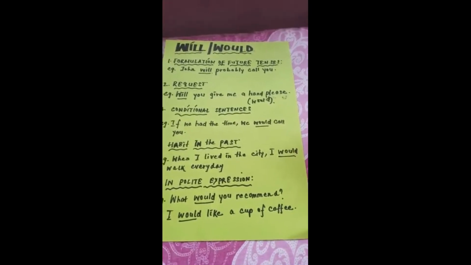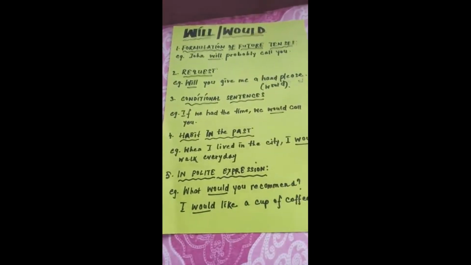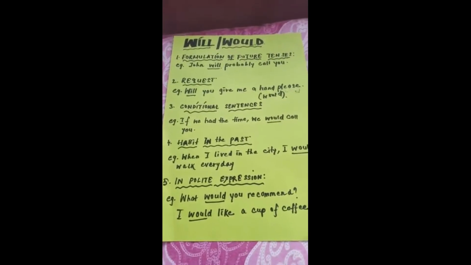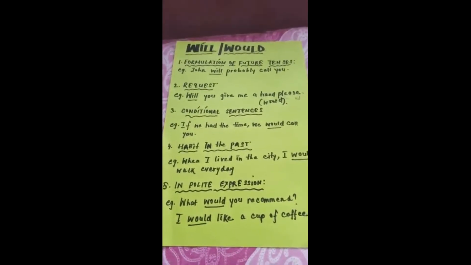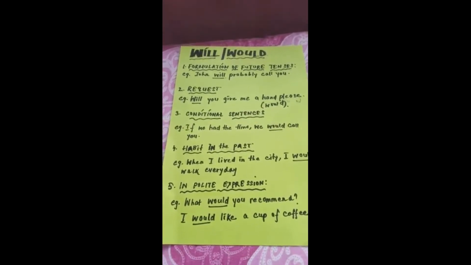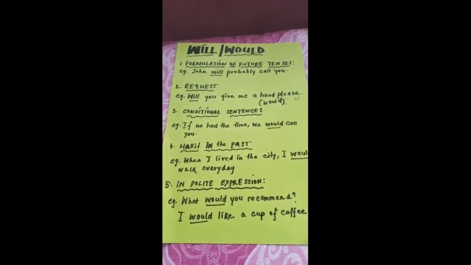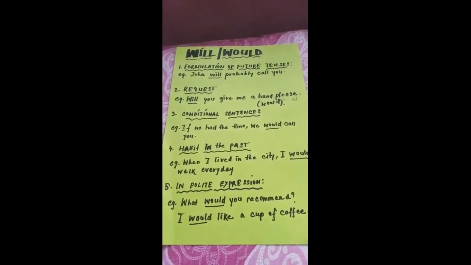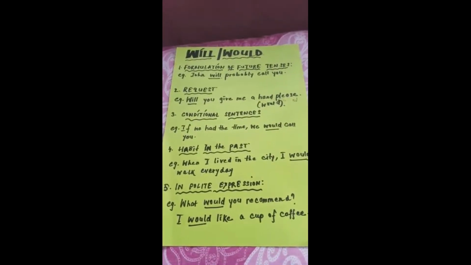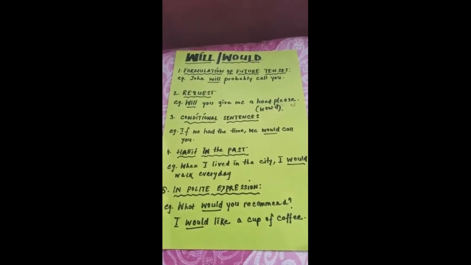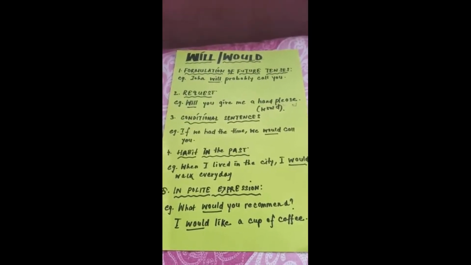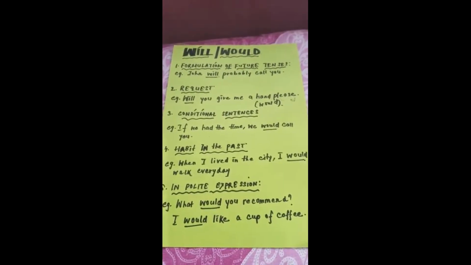Now the last function is in polite expression. For example, let us make a situation here. You went to a fine dine restaurant, and you are going through the menu card and you are not able to understand what to order. So a waiter passes by and you just call him and say that I'm a little confused.